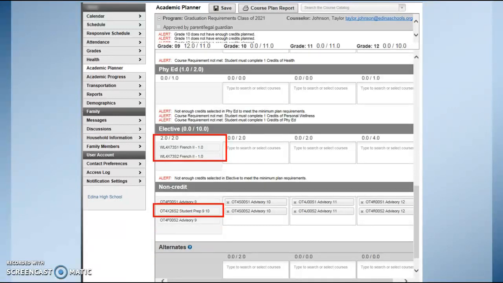You will also notice student prep, which is under non-credit. If you assign yourself 2 student preps, 1 each semester, the max number of credits you can take is 12 that year. In other words, you could have 6 credit-bearing courses and 1 student prep, hitting your 7 courses in your 7-period day. All students will have advisory uploaded in their planner.